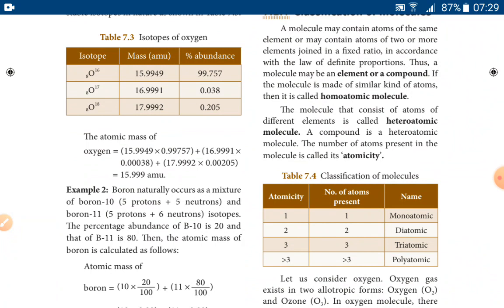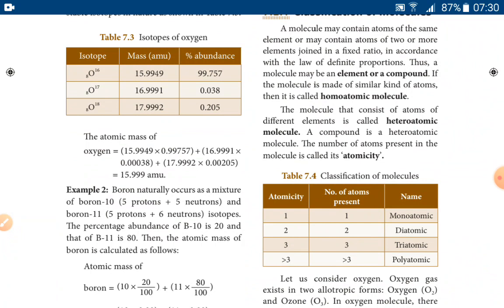And you can also take ozone. We can classify based on the number of atoms present in one molecule of an element whether it is monoatomic, diatomic, triatomic or polyatomic. That is a simple definition. What is called atomicity? It is the number of atoms present in one molecule of an element. So here hydrogen possesses two atoms, so it is diatomic. And ozone has three oxygen atoms, so it is triatomic.